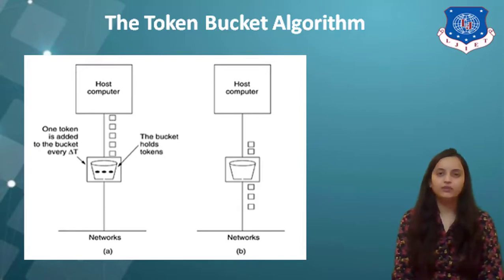The implementation of the basic token bucket algorithm is just a variable that counts the tokens. The counter is incremented every time period t and decremented by 1 whenever a packet is sent. When the counter is 0, no packets may be sent. That covers the leaky bucket algorithm, the token bucket algorithm, and the difference between these two.